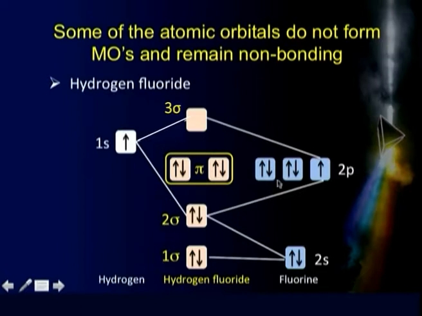And the px and py orbitals on the fluorine atom do not participate in the molecular orbital formation, because they have a different symmetry. They are not along the internuclear axis. So these orbitals stay as such, because they are part of the fluorine atom here, and a part of the HF molecule. Such orbitals are called non-bonding molecular orbitals.